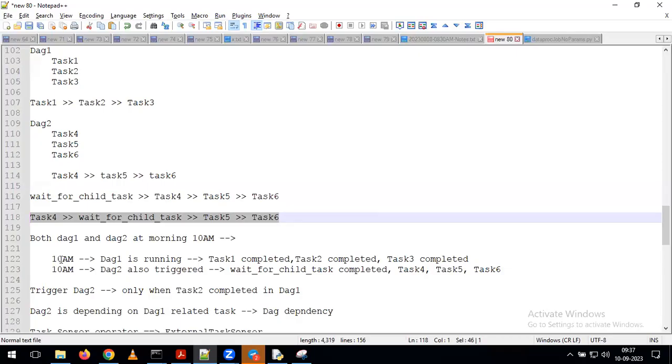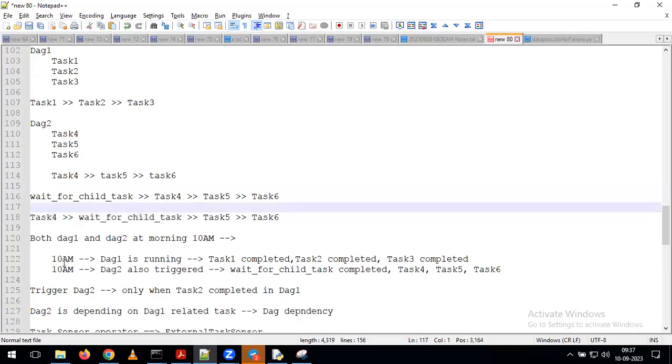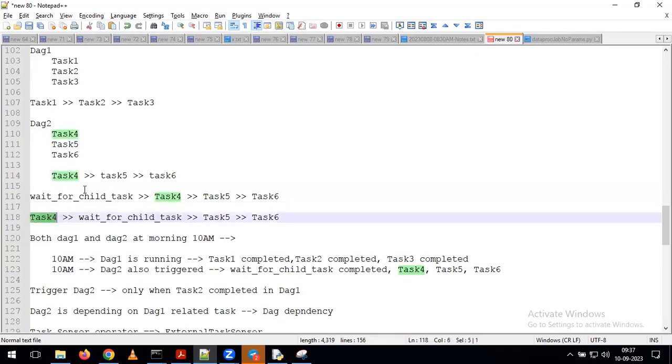Yeah, so see here. Now tell me, at 10 a.m., will task 1 and task 4 trigger at a time, or is task 4 going to wait for the DAG1 execution? It will trigger in parallel, at a time, because task 4 does not have any dependency on the wait for child task. For that reason, at 10 a.m., DAG1 will trigger, and DAG2 also will trigger.